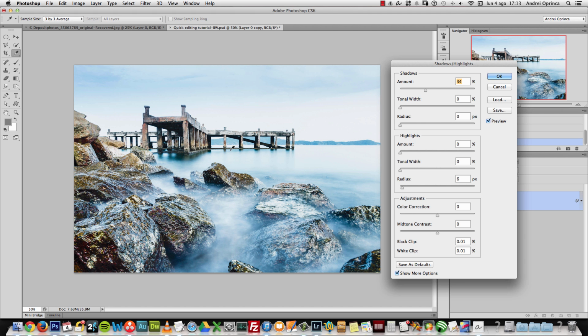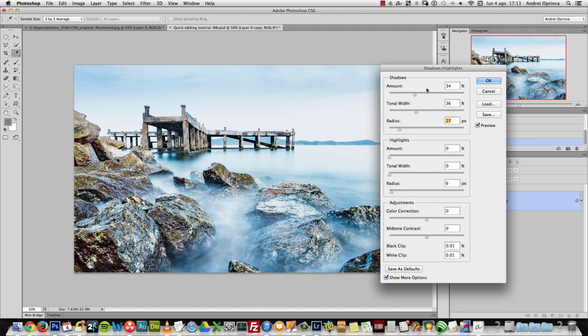I will increase the amount, and if you take a look here below the pier and these parts of the rocks, when I increase the tonal width, see how I add more light and recover more detail in the image. And then I'll increase the radius just a bit. With this, I think I already mentioned in previous tutorials, you can almost get HDR effects. And we will do the same with the highlights.